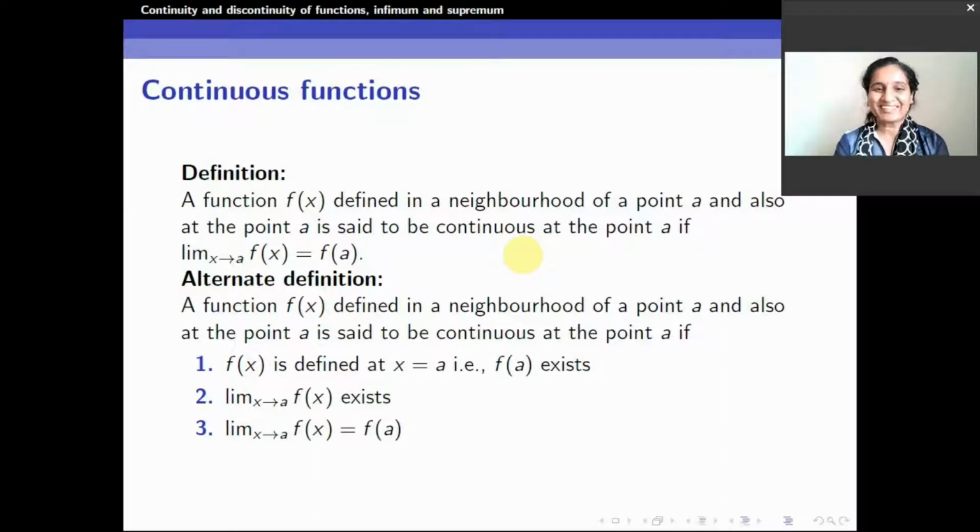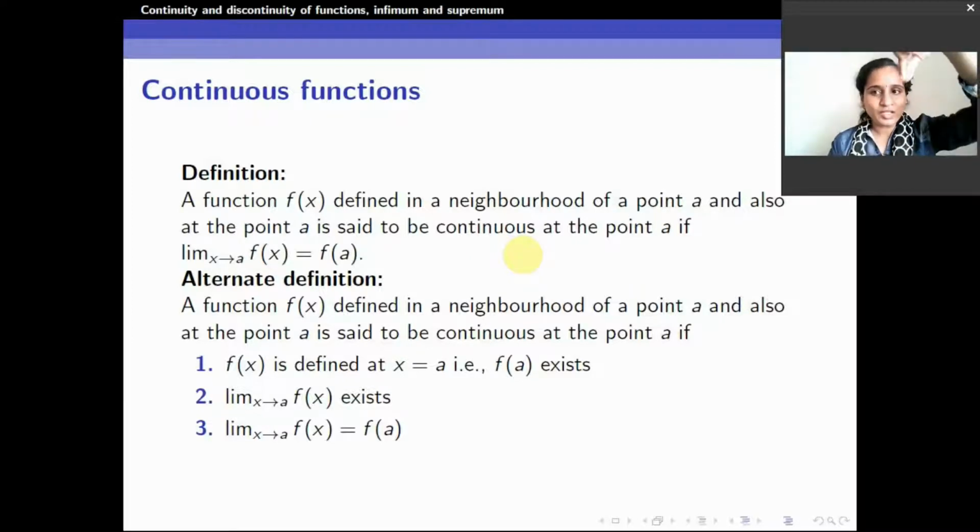Sounds complicated? Okay. In simple terms, what are continuous functions? Continuous functions, as we know, are simply moving. They don't break. A continuous movie, a continuous class, there is no break in between. In the same way, a continuous function means there is no break in the function. So what does it mean by saying there is no break in the function?